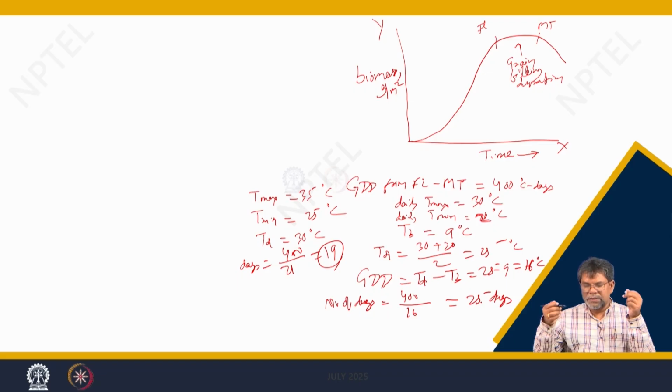If there is a high temperature, the duration becomes shorter, then the yield is decreased. If there is a low temperature also, in that case also duration becomes longer, yield also reduced, because the growth rate will be very low. So, you need optimum growth rate and optimum duration to maximize the production.